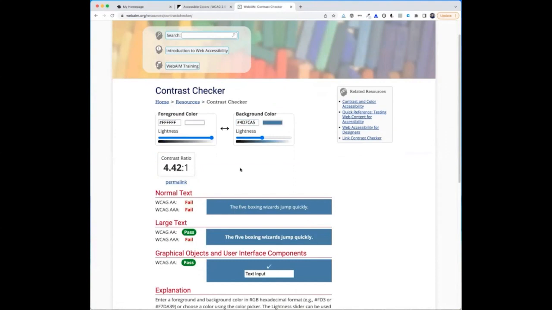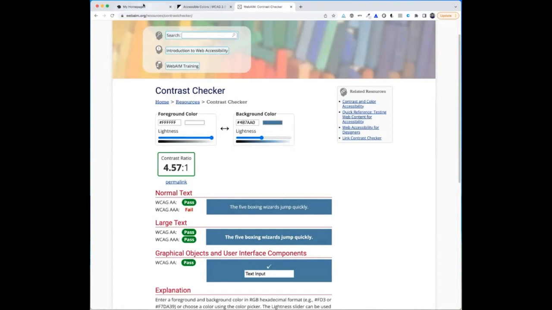So I can see that the normal size text and large text with the white, it looks like even large bold text would pass, but the normal text would fail. So what I can do is use sliders to darken the background, and then that will give me a new color that I could use. So that's another option for checking the color and finding one that works.